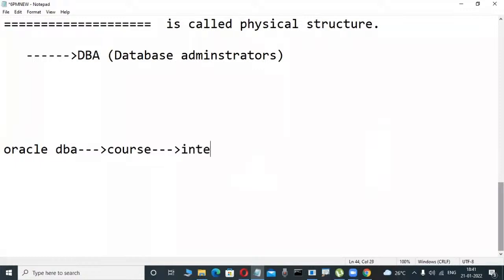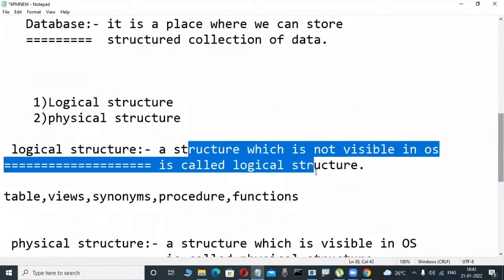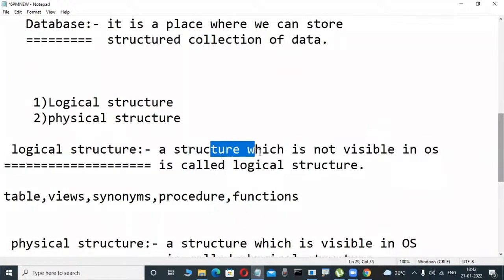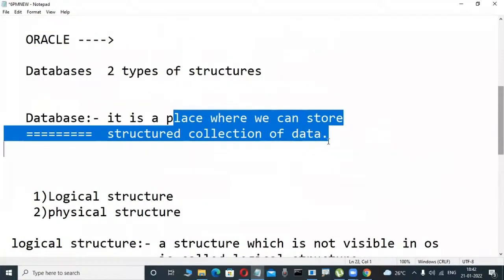Observe here, in the interview, roughly my interviewer asks, Murali, what is a database? Whenever they ask what is a database, if I say it is bookish knowledge, a structured collection of interrelated data stored in a place, a structured collection of data, I'm telling that means I'm immediately rejected.